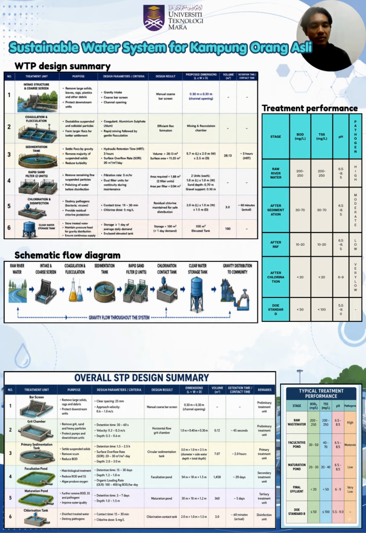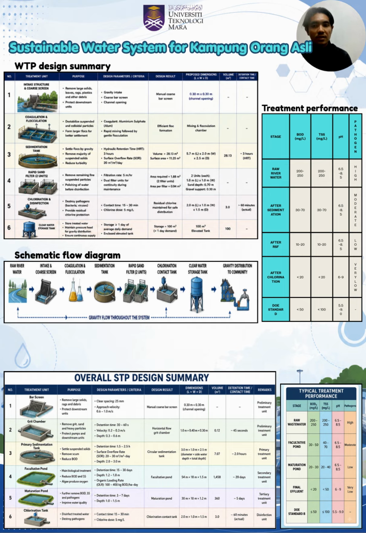and remains for approximately 2 hours. During the detention period, suspended solids settle to the bottom and form sludge, while lighter materials float to the surface and form scum. Both sludge and scum are removed periodically. The removal efficiency for BOD will be approximately 25 to 40%, and for total suspended solids, 50 to 70%. The partially treated wastewater flows into the facultative pond, where natural biological treatment occurs for approximately 20 days.